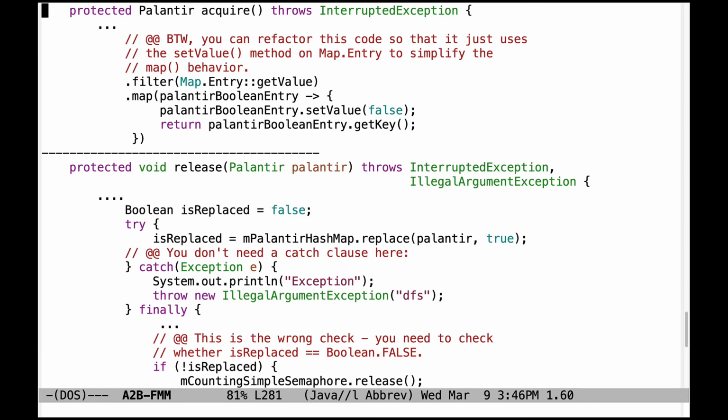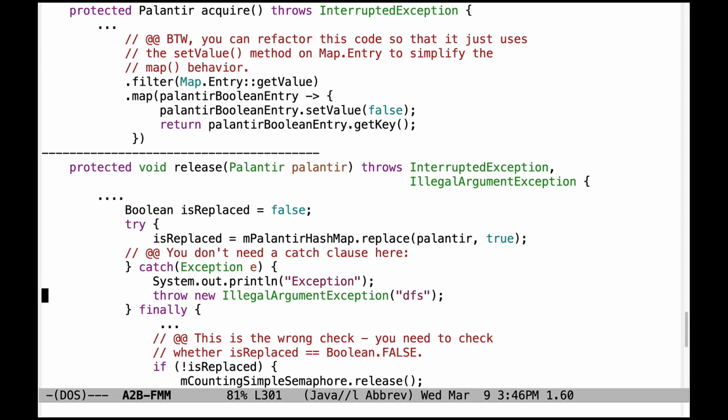Let's take another look at a problem with acquire. You can refactor this code so it uses the setValue method on Map.Entry as a lambda expression in order to simplify the map behavior. Don't call getValue in the filter, call setValue as a lambda expression, and then you can greatly simplify the map call to just return the key that corresponds to the map entry that was filtered out properly here.